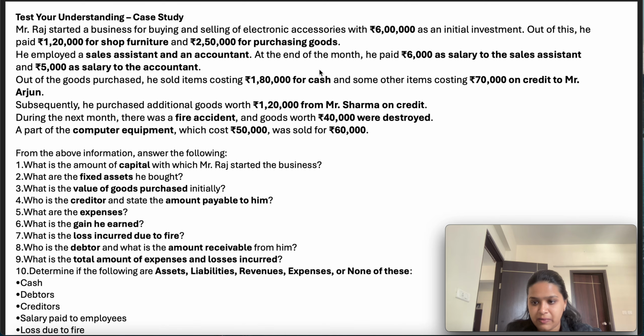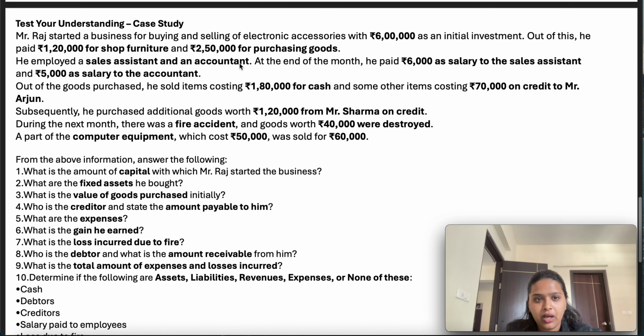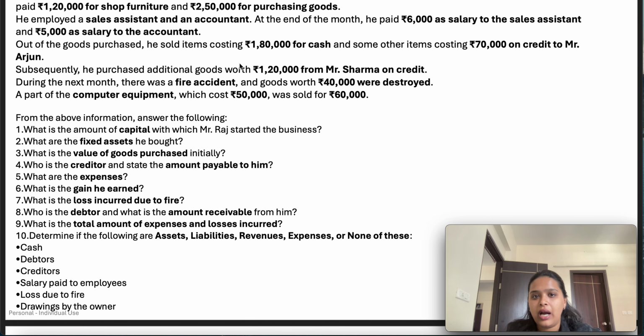So it is a salary expense for Mr. Raj. Out of the goods purchased, he sold items costing 1,80,000 for cash. How much has he purchased earlier? 2,50,000 inventory, and out of 2,50,000, he has sold goods costing 1,80,000 on cash. So 1,80,000 is the revenue for Mr. Raj. Since he has sold the goods on cash, there is no debtor balance for him. He will receive the entire cash in his bank balance.